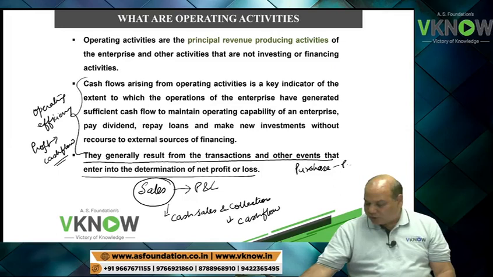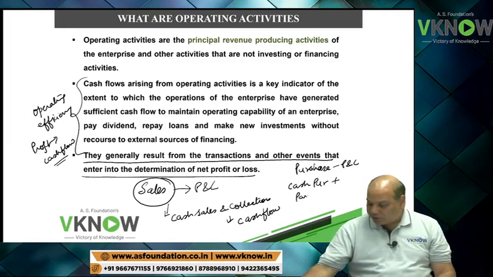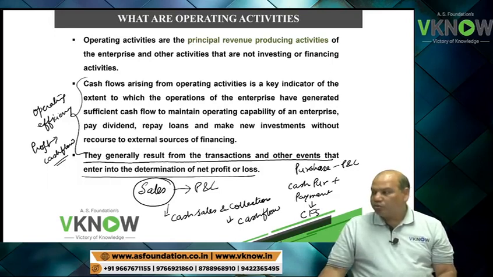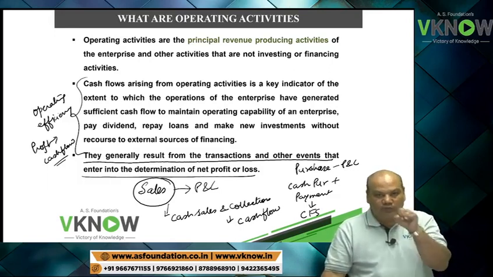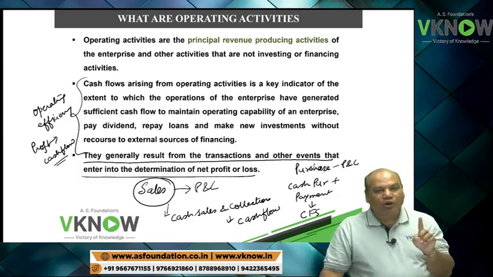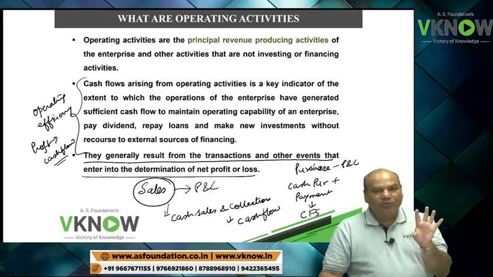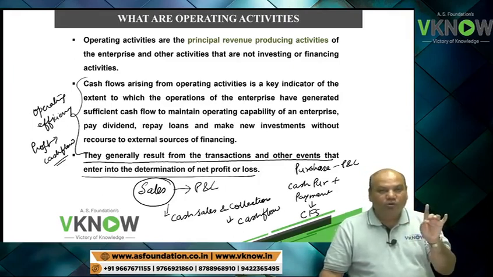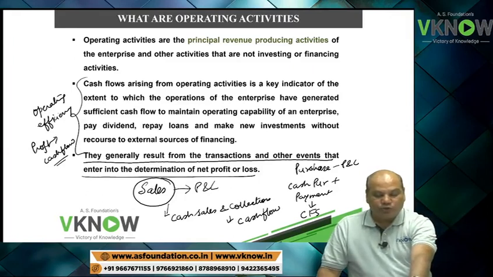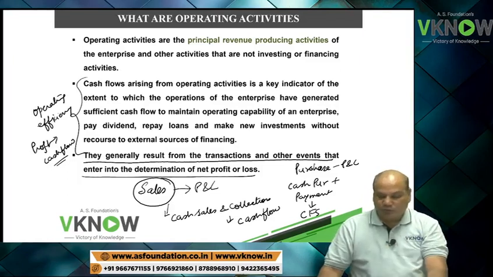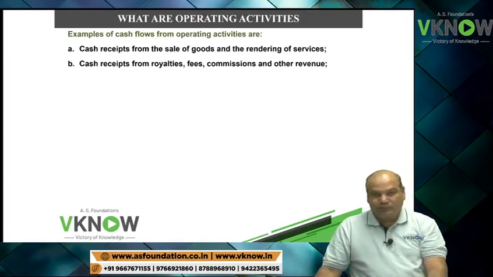Purchase will be written in the P&L account, but cash purchase and payment to creditor will be written in the cash flow statement. So most of the items, I am saying most, not all, which are written in the P&L account are usually also shown in the cash flow statement, but in the P&L account we follow the accrual method. In the cash flow statement we follow the cash system. That is, only when the actual cash flow is received will it be presented in the cash flow statement.